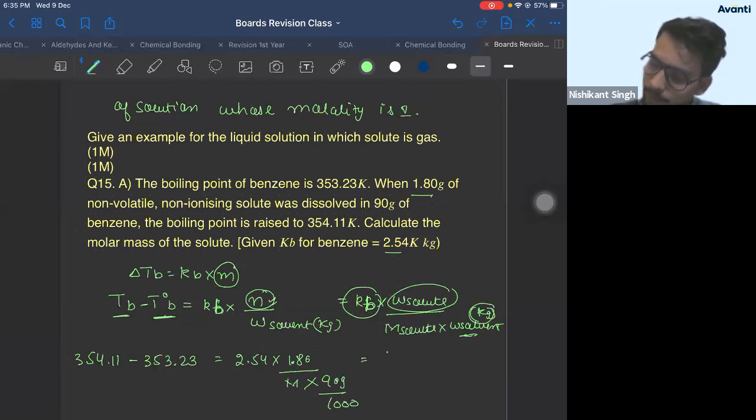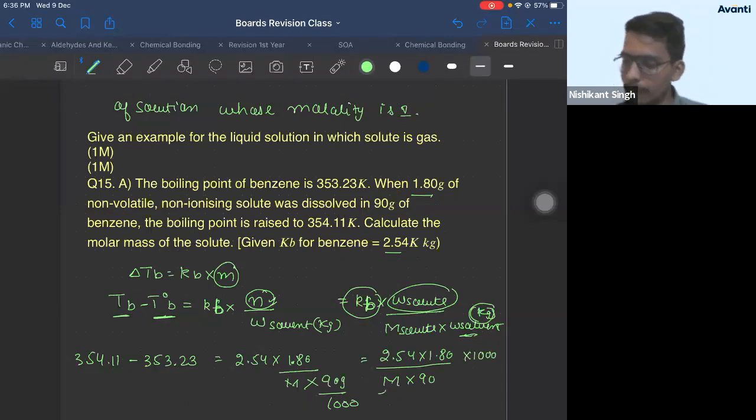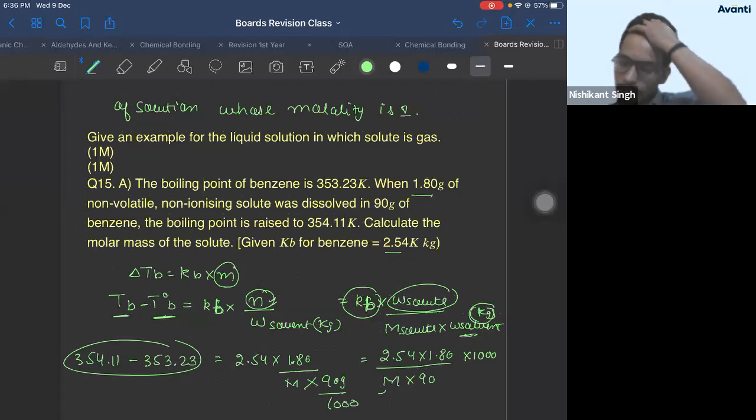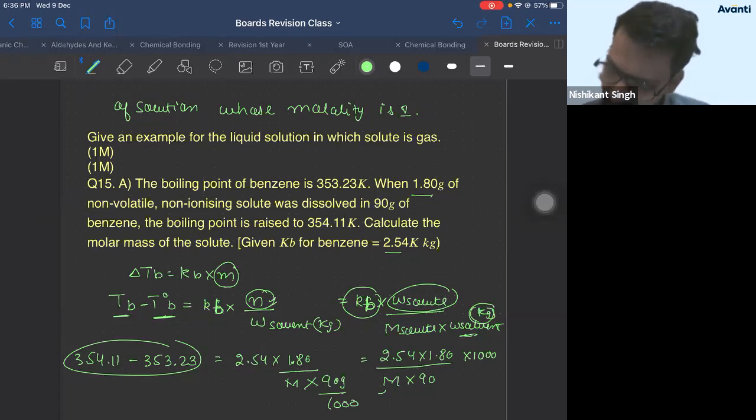This will become 2.54 into 1.80 over molar mass into 90 into 1000. Bring molar mass here, and this value after subtracting is 0.88.